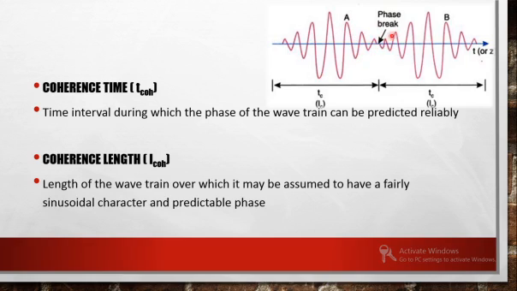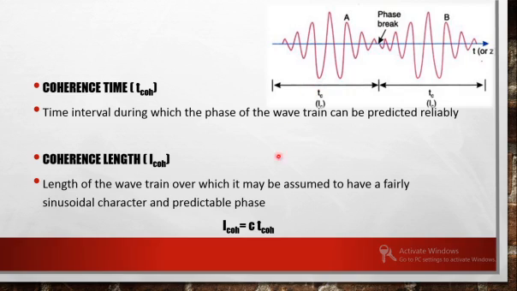Well, after the phase break point, it will have a different nature. Okay, so the coherence length is between these two points, between two phase breaks, which have a sinusoidal, continuous, predictable phase nature.